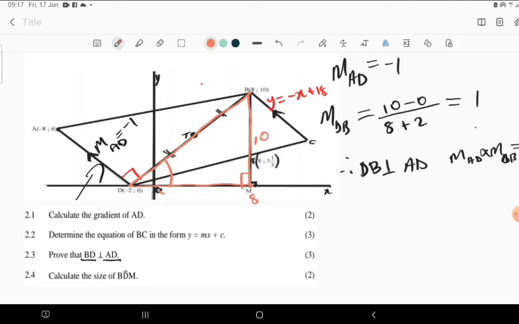But don't mind the direction. So upper, we're having 10 units as well. So we can say, we're looking for this angle. You can just say tan of angle BDM is equal to opposite, which is 10 units, divided by adjacent, which is also 10 units, which is just 1.